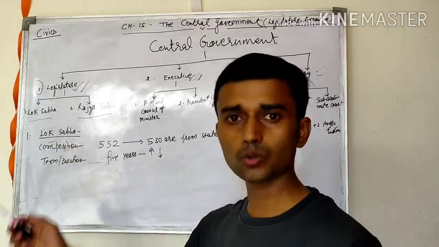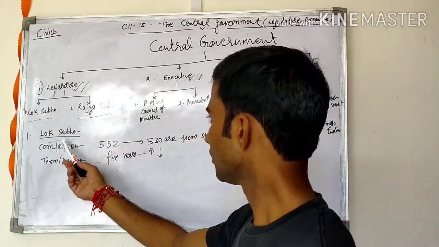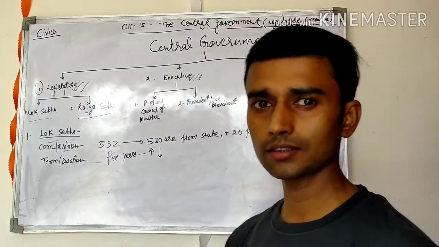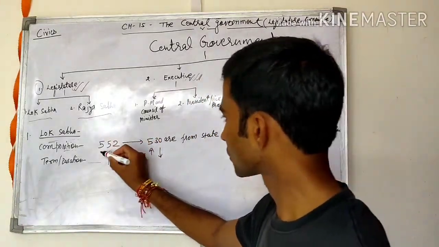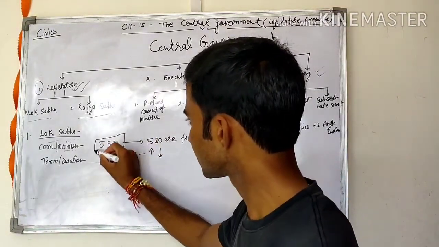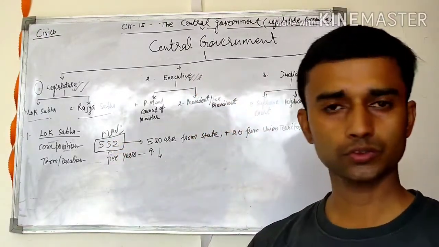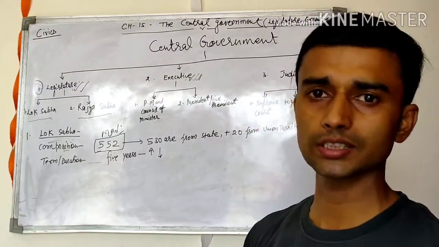And Lok Sabha is a very famous name. So, Lok Sabha members and the total strength. If we see the composition of the Lok Sabha, then the maximum number of seats in the Lok Sabha is 552.